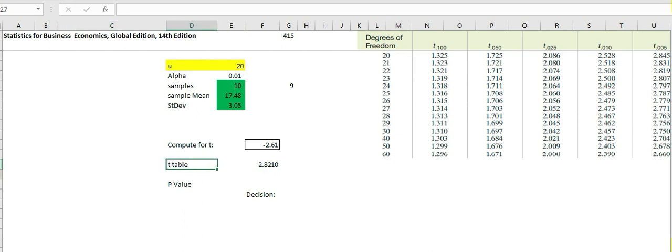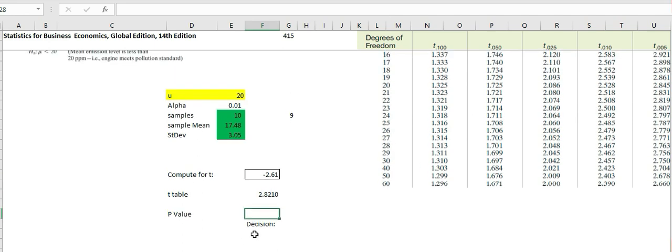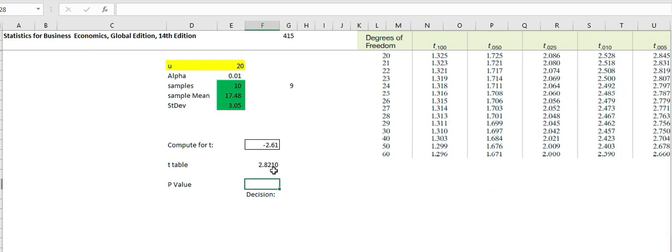The p-value for this 2.61 ranges between 0.01 and 0.025.